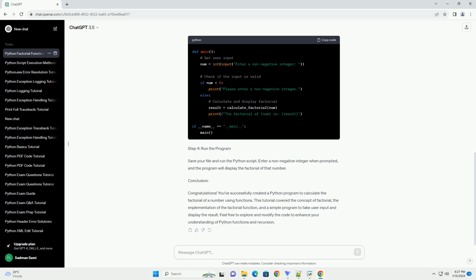Conclusion. Congratulations! You've successfully created a Python program to calculate the factorial of a number using functions. This tutorial covered the concept of factorial, the implementation of the factorial function, and a simple program to take user input and display the result. Feel free to explore and modify the code to enhance your understanding of Python functions and recursion.